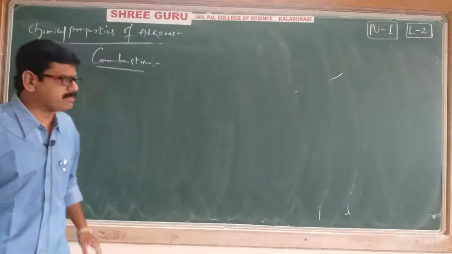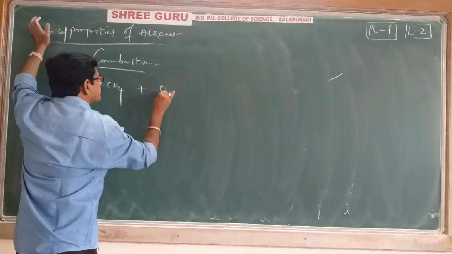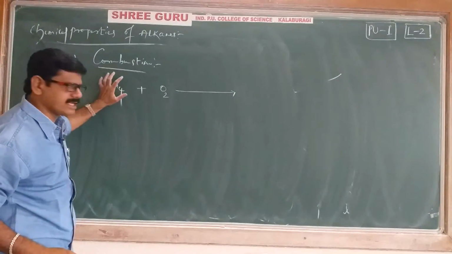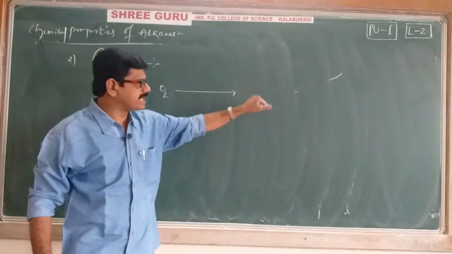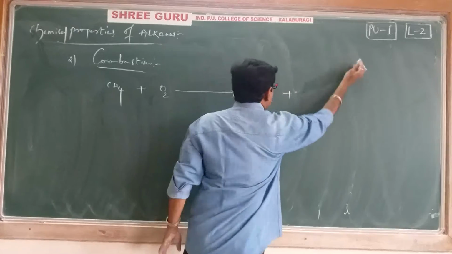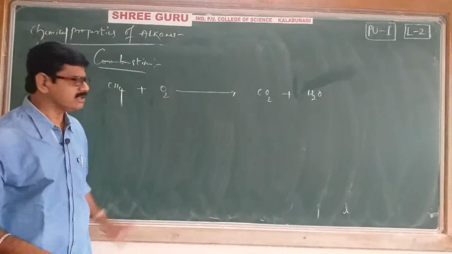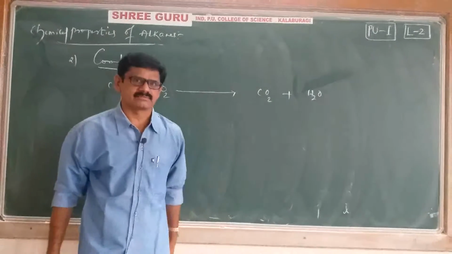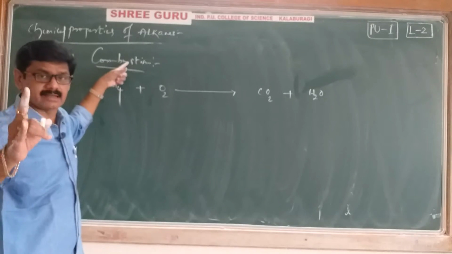Let's see now what happens when alkanes undergo combustion. When methane undergoes combustion in the presence of oxygen. Remember blindly, whatever the organic compound, in its combustion process, the obtained compounds are fixed. The obtained compounds are always fixed. Which compounds are obtained? One is carbon dioxide and one is water. These two compounds are always obtained when any organic compound undergoes combustion. And one more important thing, remember, combustion is always an exothermic process.